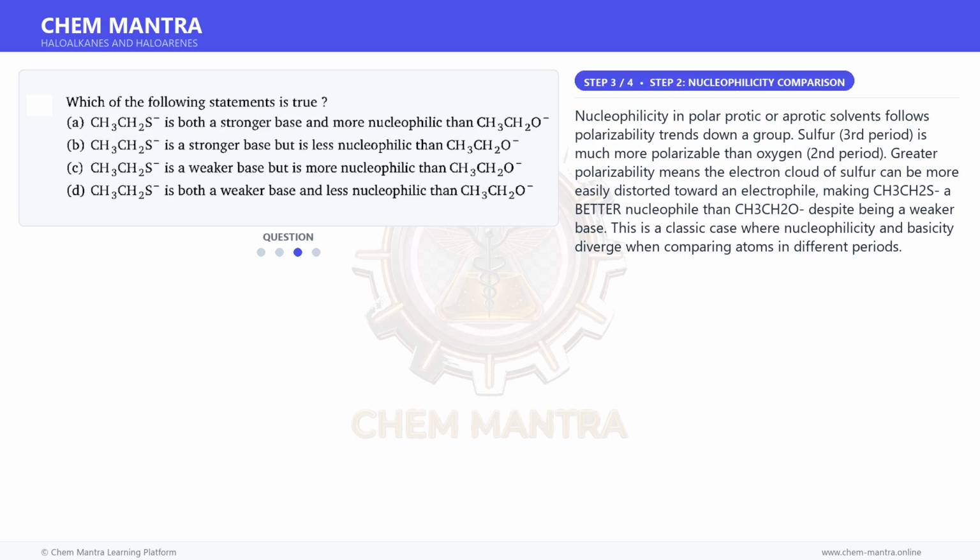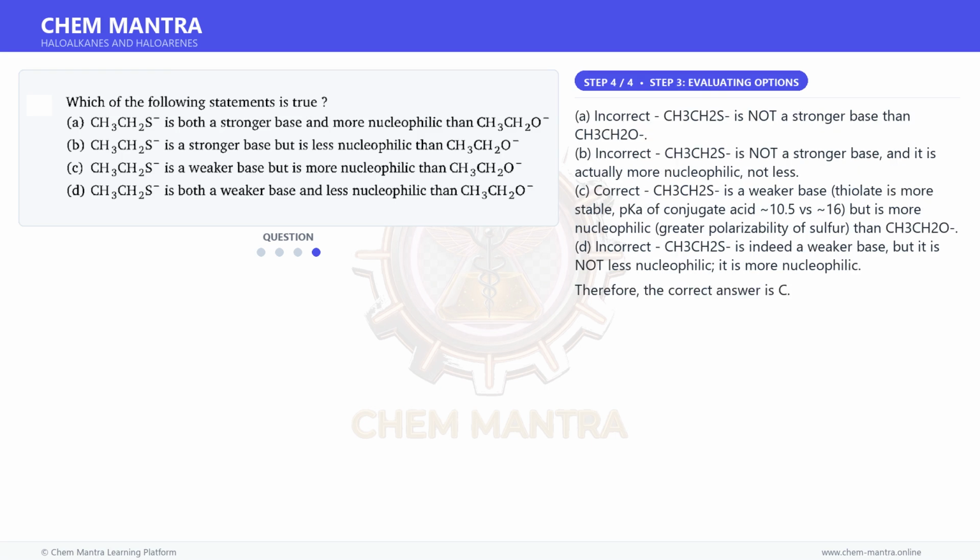Nucleophilicity in polar protic or aprotic solvents follows polarizability trends down a group. Sulfur, third period, is much more polarizable than oxygen, second period. Greater polarizability means the electron cloud of sulfur can be more easily distorted toward an electrophile, making CH3CH2S⁻ a better nucleophile than CH3CH2O⁻ despite being a weaker base. This is a classic case where nucleophilicity and basicity diverge when comparing atoms in different periods.